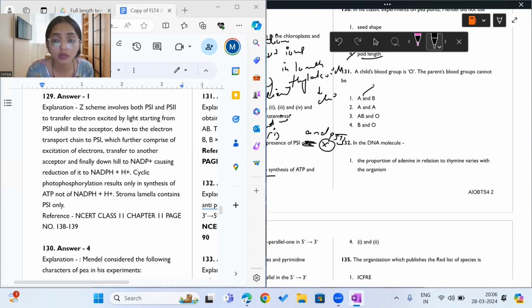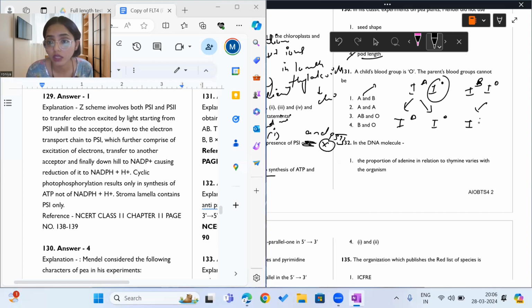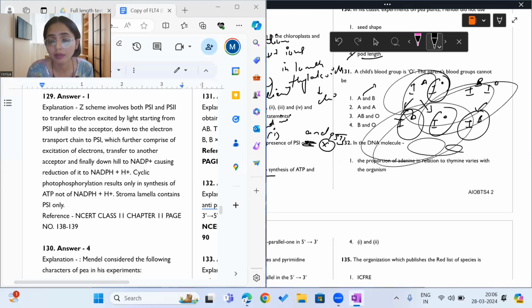Okay, see, let's suppose the parent's blood group is A and B, so it can be IA, IO, IB, IO, and this O. Let us see what alleles it has. It has IB and IO. So it will have IB. Okay, let me simplify it for you.